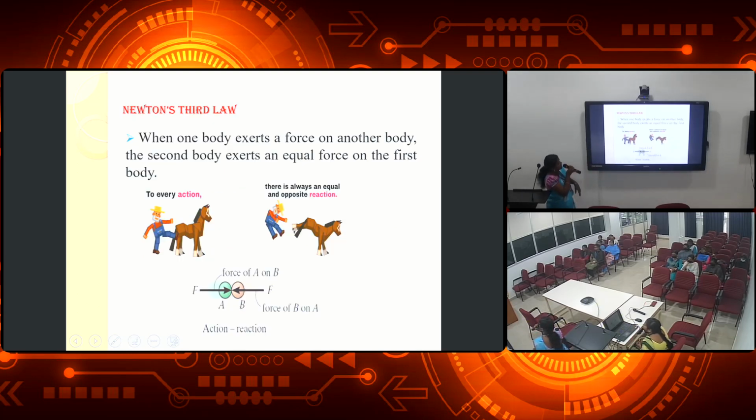Next, Newton's third law. When one body exerts a force on another body, the second body exerts an equal force on the first body. You know, to every action there is always an equal and opposite reaction. If you hit a horse, what will it do? It will hit you back, right? That is, for every action there is an equal and opposite reaction. If you hit one ball with another ball, then that ball will hit the first ball, correct? That depends upon Newton's third law.